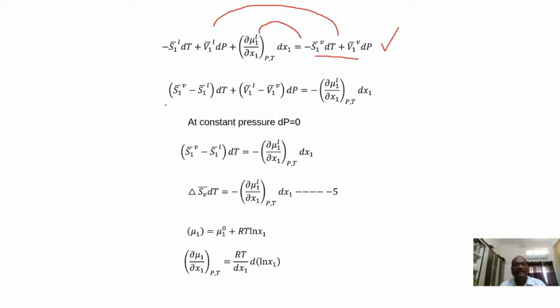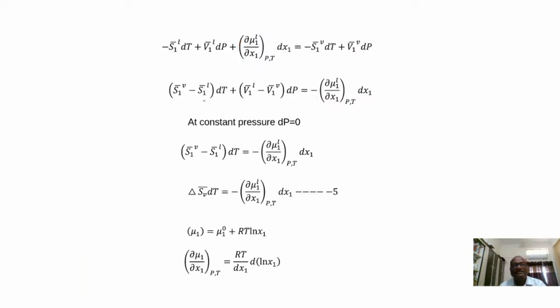So after shifting, we got S1 bar in vapor phase minus S1 bar in liquid phase into dT plus V1 bar in liquid phase minus V1 bar in vapor phase into dP. That is equal to, we are shifting this term in the opposite direction. That's why this part becomes minus. Here you can see minus. So we are just rearranging that equation.